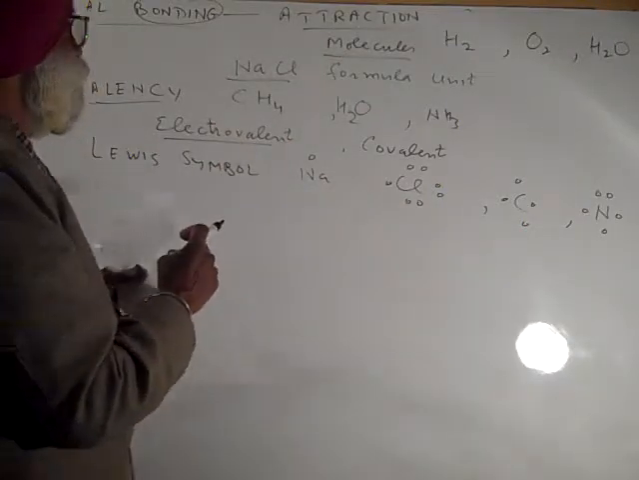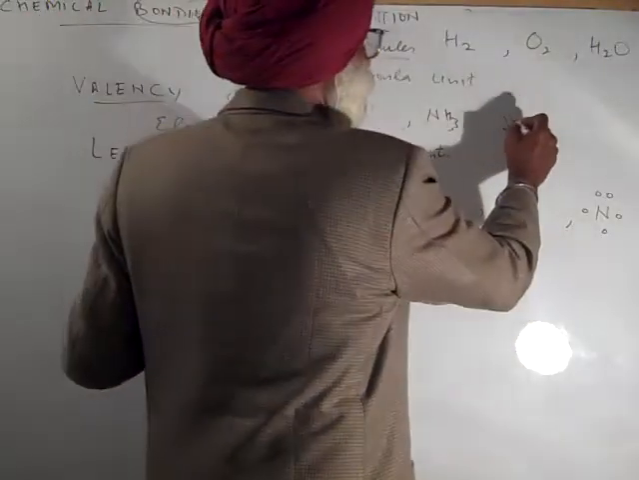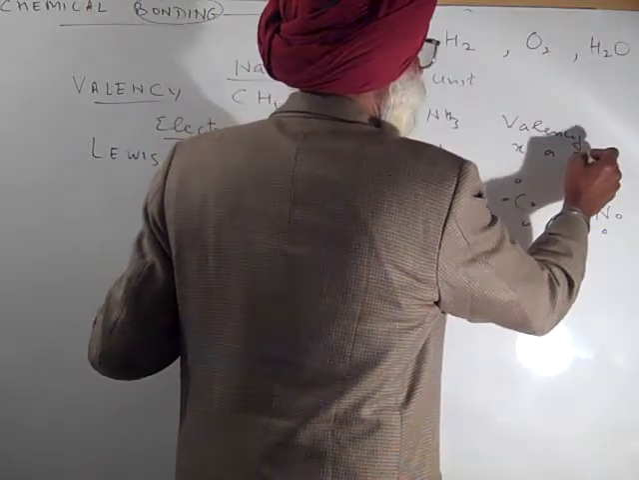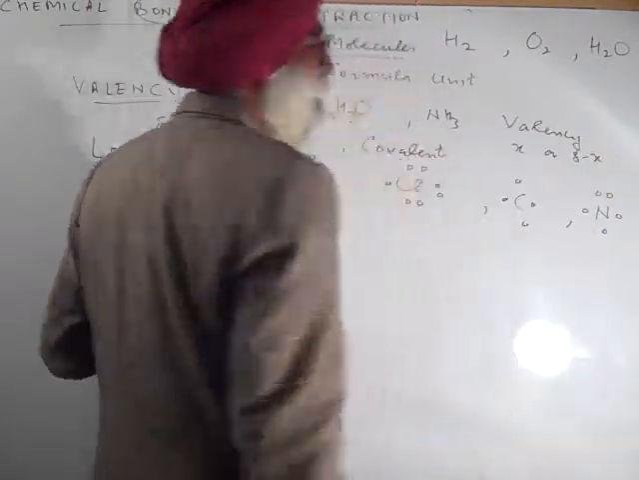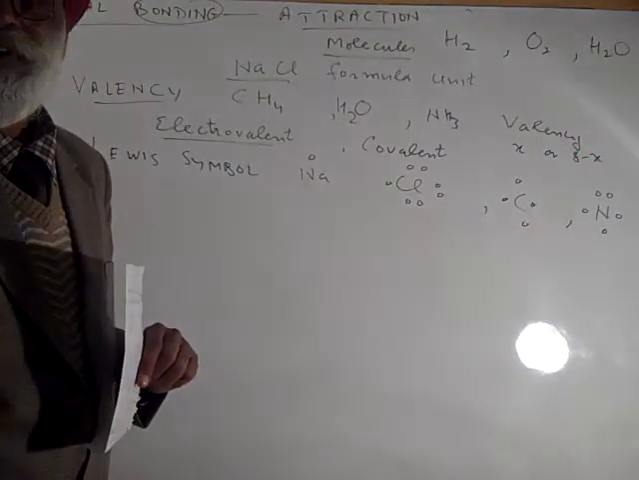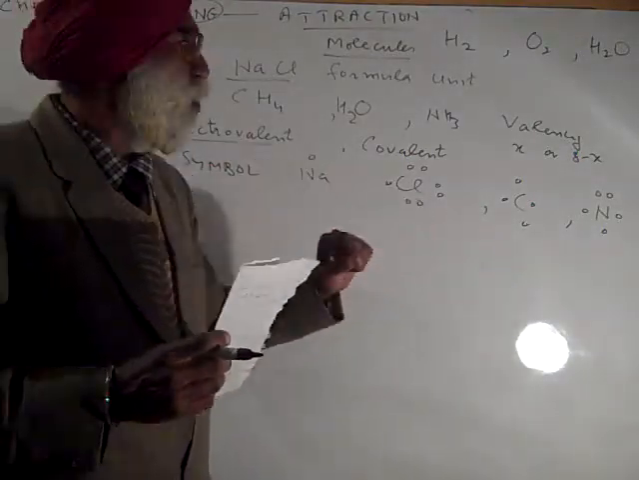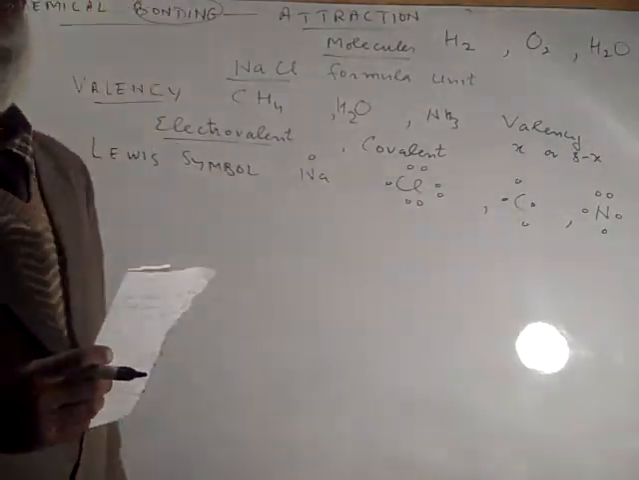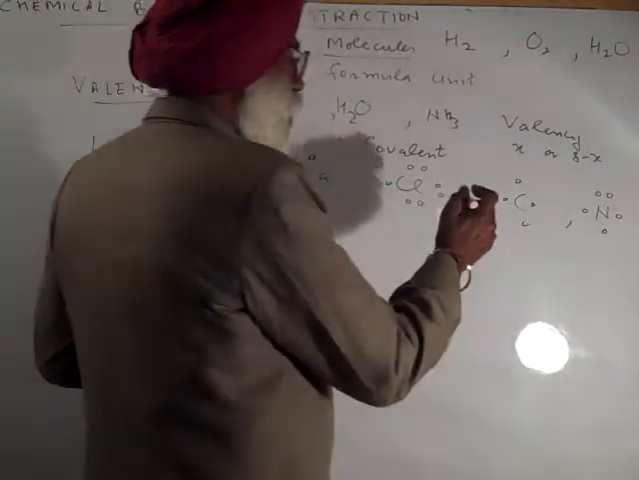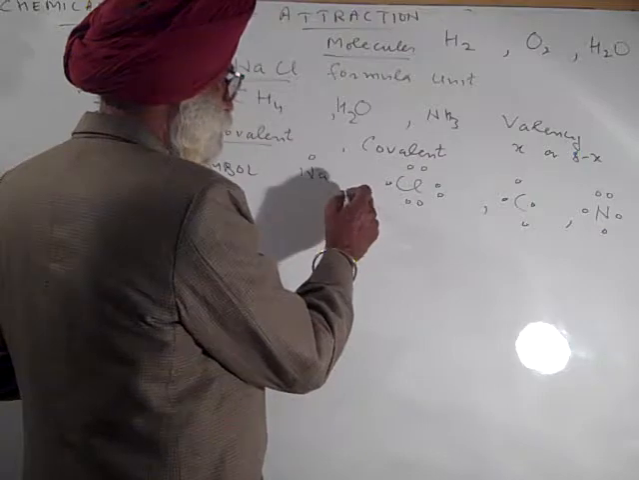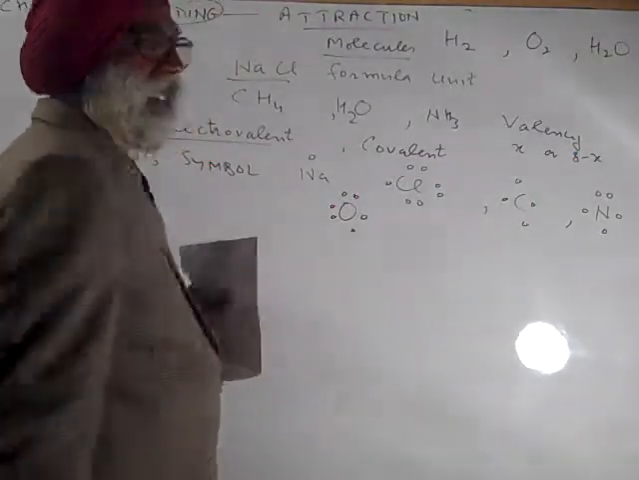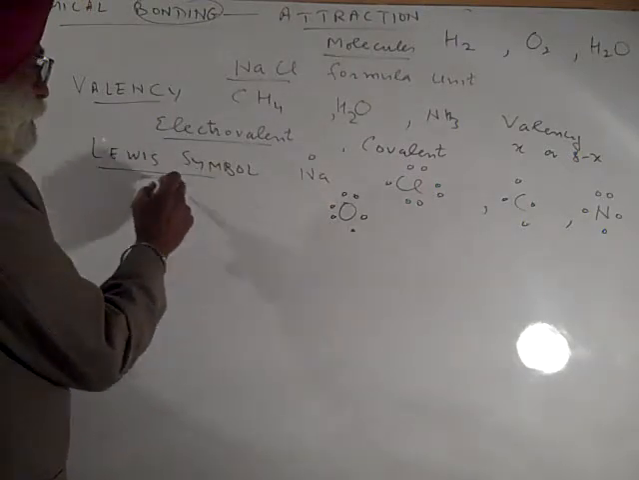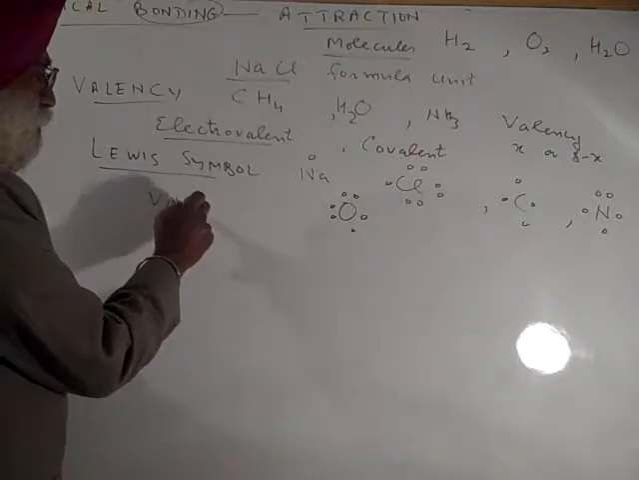So what is valency equal to? Valency is given by x or 8 minus x. What is x? X is the number of electrons in the valence shell. Sodium and chlorine are monovalent. Carbon is tetravalent. Nitrogen is trivalent. Oxygen, for example, is having this situation. Oxygen is divalent.